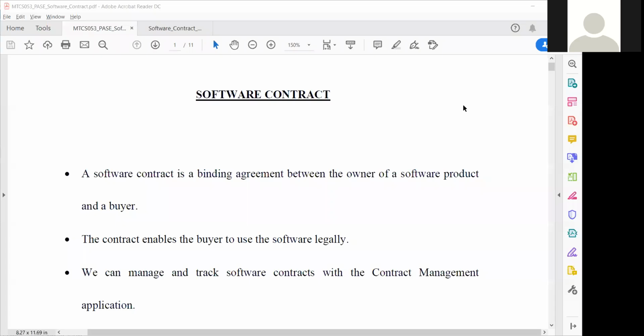Dear all, we are going to study about the software contract. A software contract is a binding agreement between the owner of a software product and a buyer. So when we are going for developing a software, a client and the developer or the company who is developing the software should have some concern.